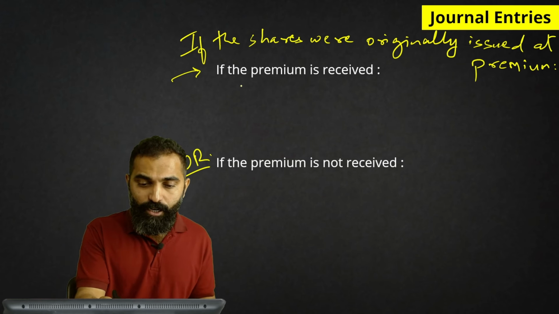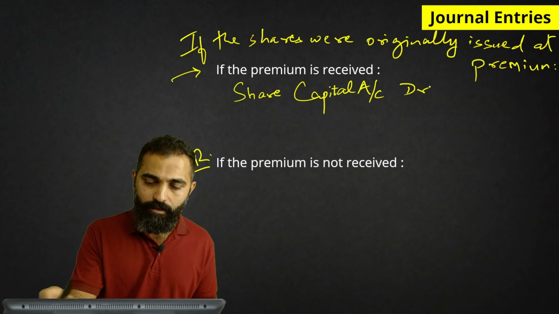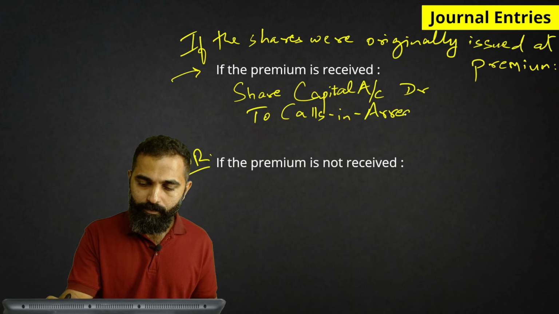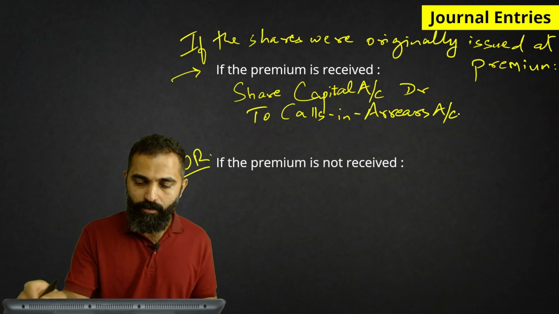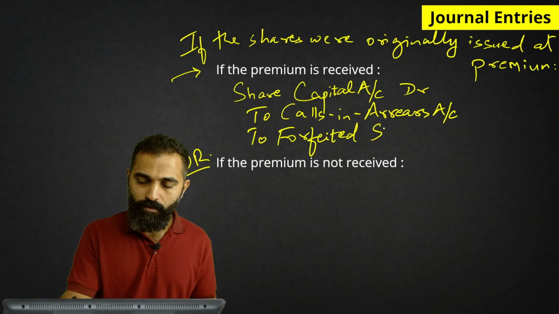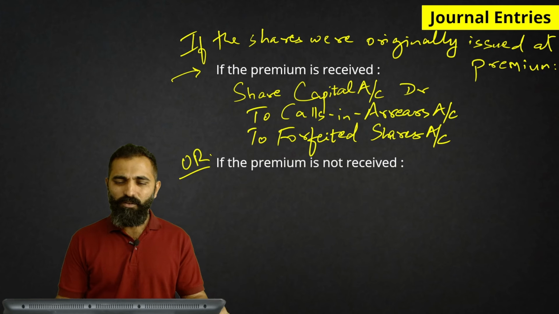So basically the entry of forfeiture will be the same as what we saw earlier. Share capital account debited, to calls in arrears account, to forfeited shares account.